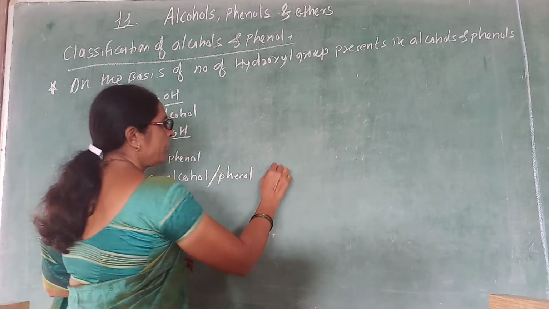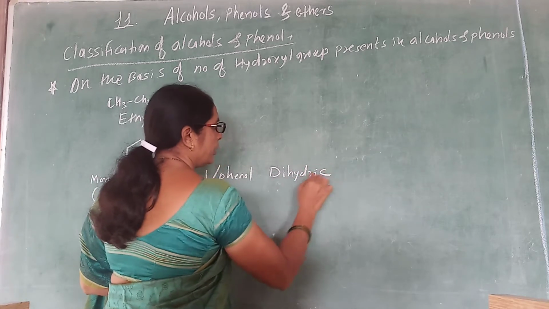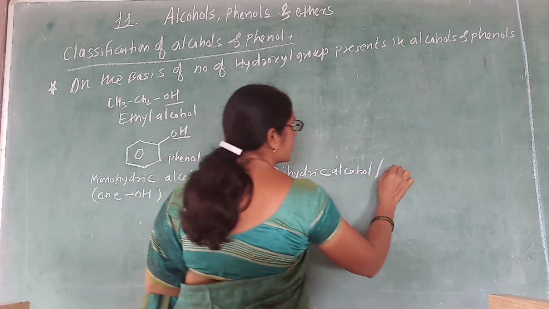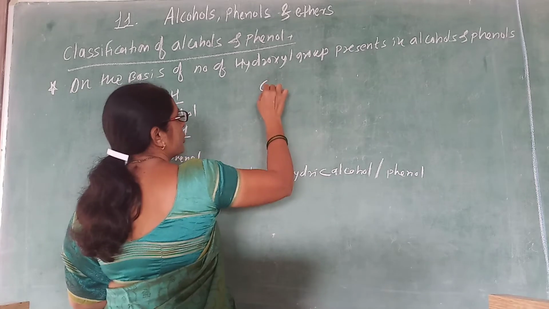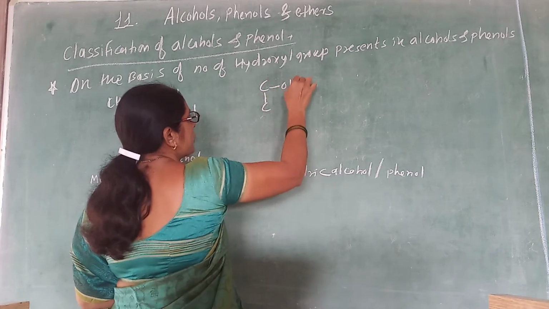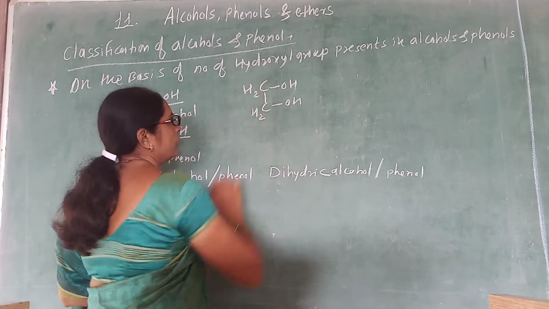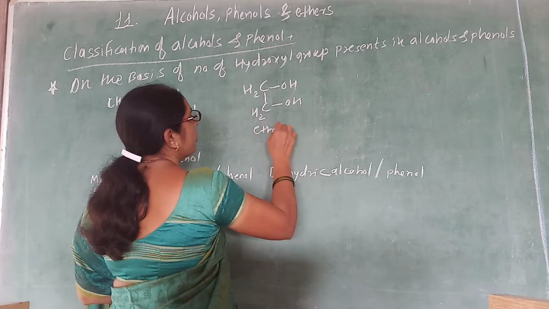Similarly, if it has two OH groups, they are called dihydric alcohols or phenols. You can take an example for both. Now if the two OH groups are present like this, it is called a glycol.